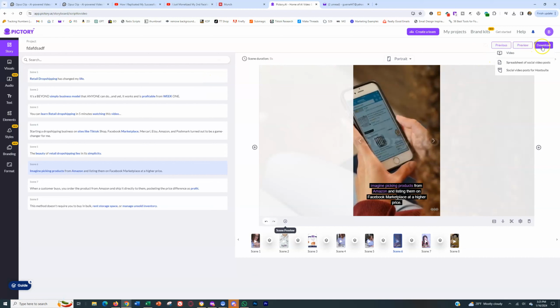And then when you're done, you click download, and it's just going to download it directly to your computer, where you can then obviously post it to TikTok, Instagram, and YouTube. So those are 3 AI softwares that can really help you if your main goal is to take other people's content to sell your products. But again, that's not the majority of you, so I just wanted to touch on this briefly.